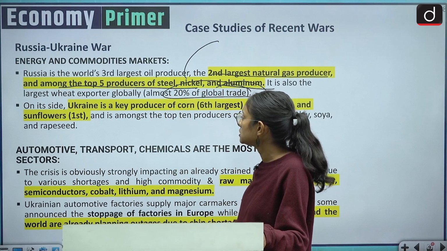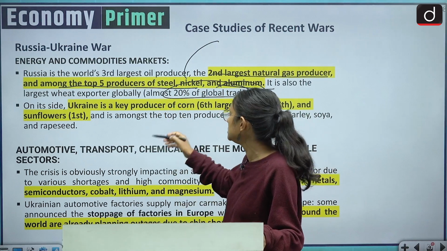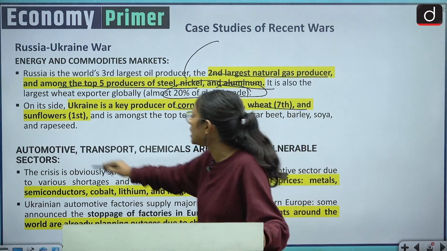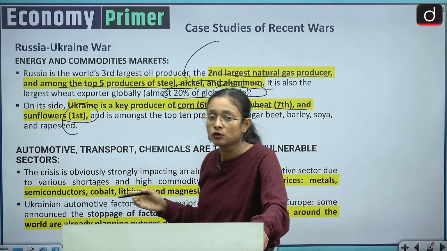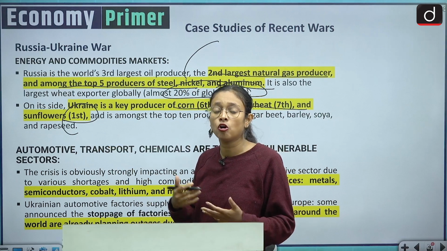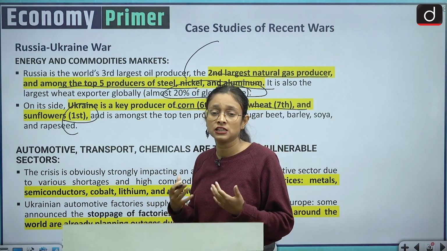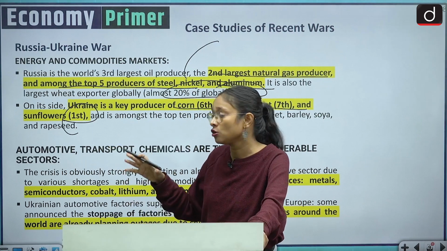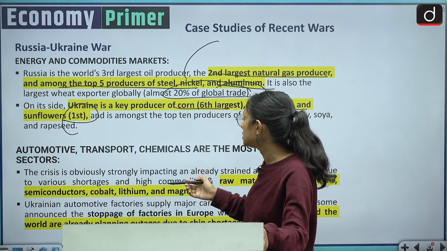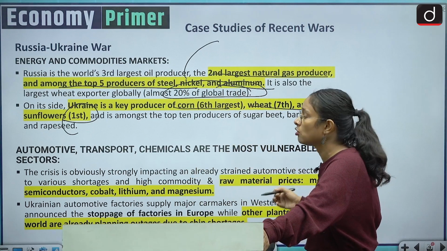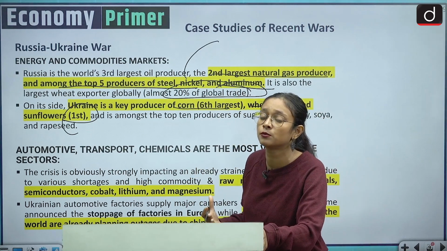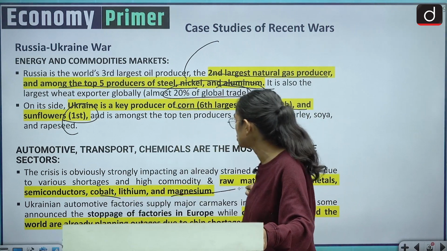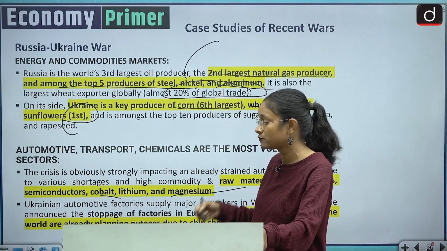And coming to the Ukraine side, Ukraine is a key producer of corn, 6th largest, wheat, 7th, and sunflowers. For sunflower oil, many people had to depend on other oils which are not good for their health or for the environment. In this way they are costing the economy. Coming to the automotive, transport and chemical sectors, they have also become very vulnerable because of this war, as they are producers of cobalt, lithium and magnesium, which are highly affected.